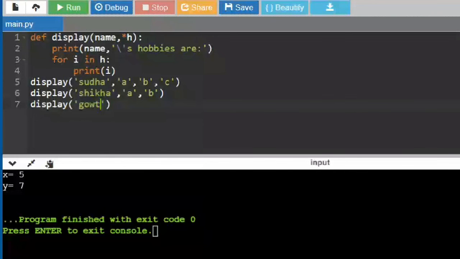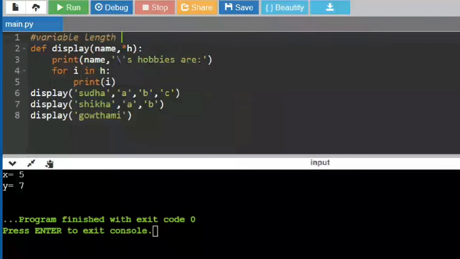So let us see the execution of this program. Here, asterisk h is nothing but your variable length arguments. This program is to show you variable length arguments. So what is a variable length argument over here? Star h is nothing but the variable length argument. To indicate that it is a variable length argument, we have put a star in front of h. Let me execute this program for you.